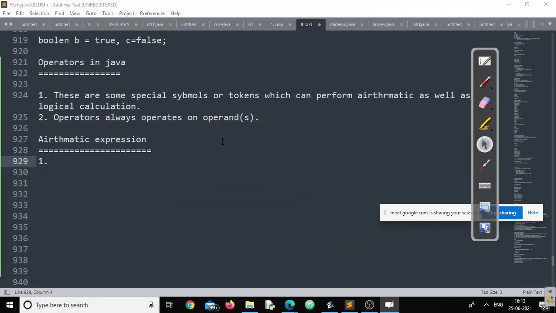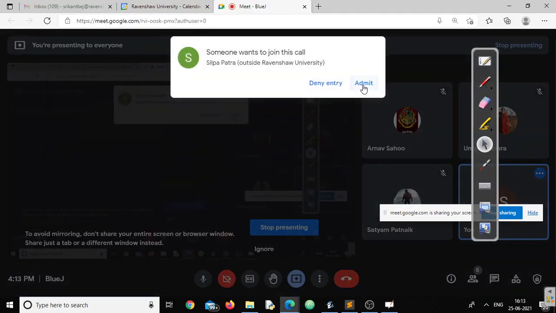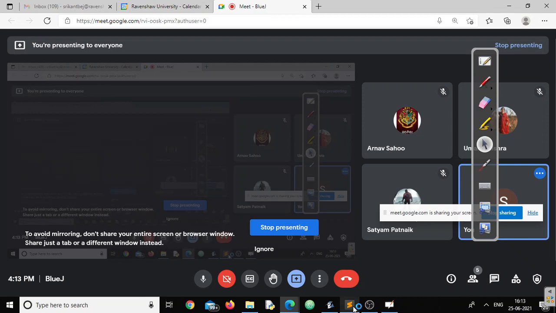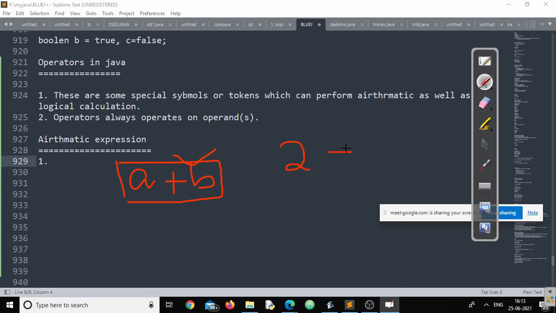I repeat, an arithmetic expression can contain... Suppose I am writing one arithmetic expression as a plus b. Remember, a plus b is an arithmetic expression. Similarly, instead of a plus b, I can write 2 plus 3. Now both these two are arithmetic expressions.